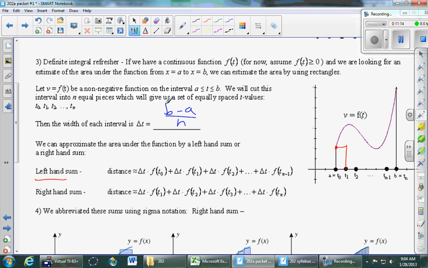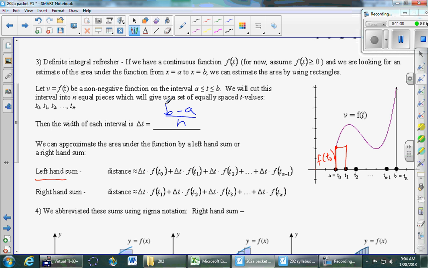Then we move on to the next interval. Actually, let me pause right there for just 1 second. This distance right here is f of t0, right? It's the function value, it's the y value at t0. We agree? That's the height? Okay, let's move on to our next rectangle here. Between t1 and t2, still doing left-hand rectangles.